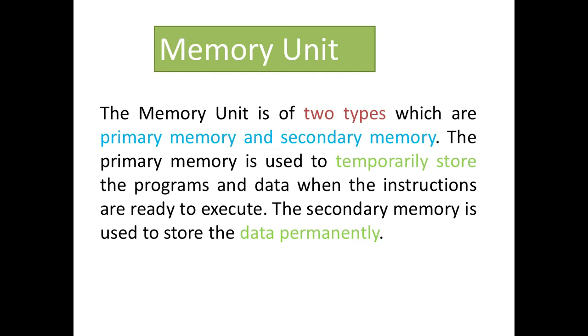The memory unit is of 2 types, which are primary memory and secondary memory. The primary memory is used to temporarily store the program and data when the instructions are ready to execute. It means temporary storage is primary memory. The secondary memory is used to store the data permanently. It means 2 types of data. Temporary data can be stored in the primary memory. Permanent data can be stored in the secondary memory.